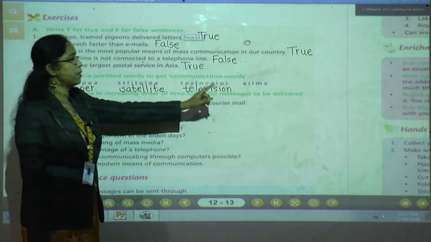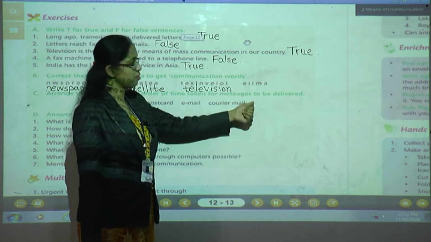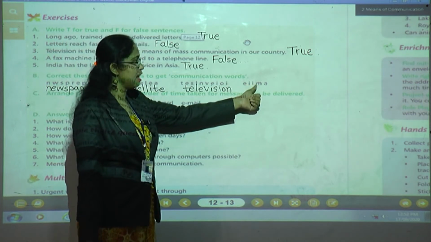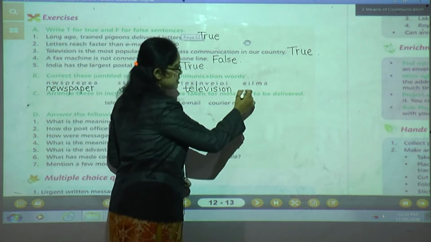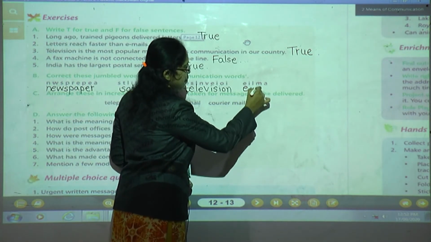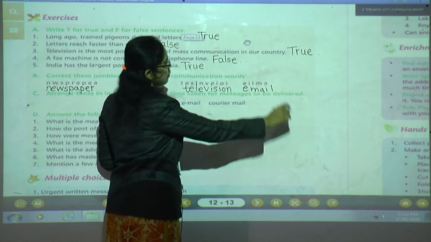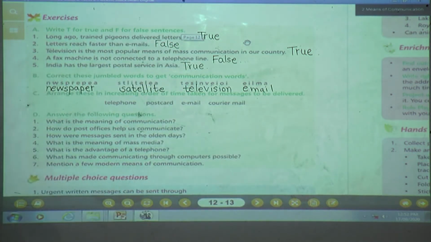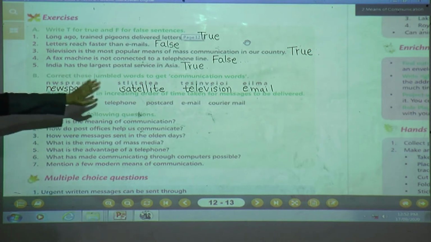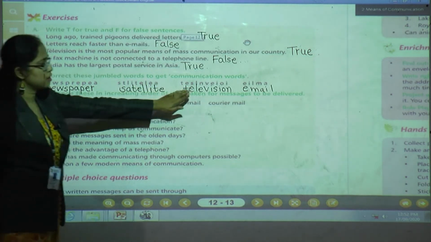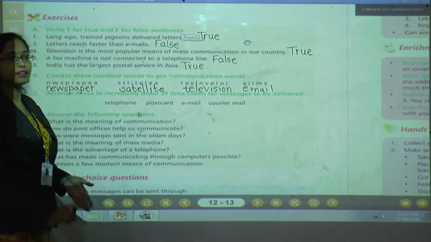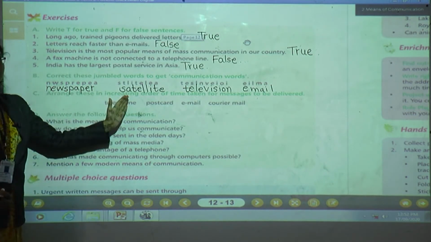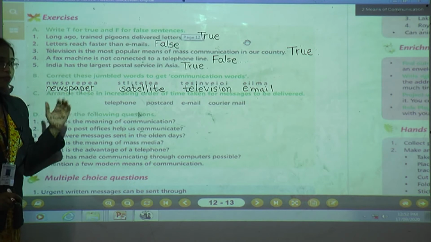Next word, which communication word can we make? E-I-L-M-A. Come on, answer me. The correct answer is email. E-M-A-I-L. Email. Done, children? Okay, let's repeat again. First is newspaper, second one is satellite, third one is television, and fourth one is email. Have you written the answers? Okay. Can we go further?